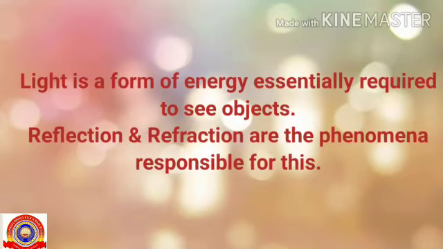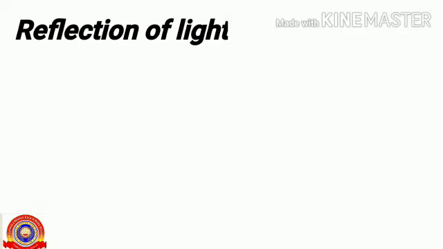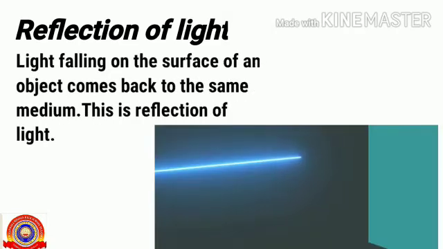Today we are going to start our fourth chapter, reflection of light. You already learned about reflection. So let's start our chapter. All of you know that light is a form of energy essentially required to see objects. Reflection and refraction are the phenomena responsible for this. And today we are going to learn more about reflection of light. So let's have more discussion on reflection of light.